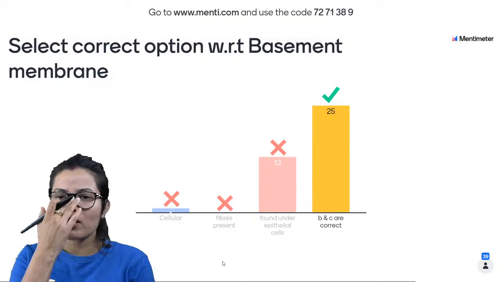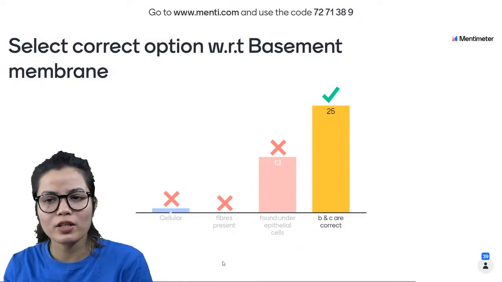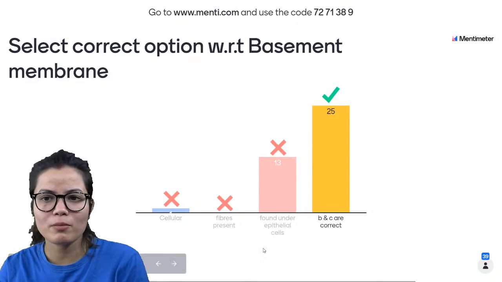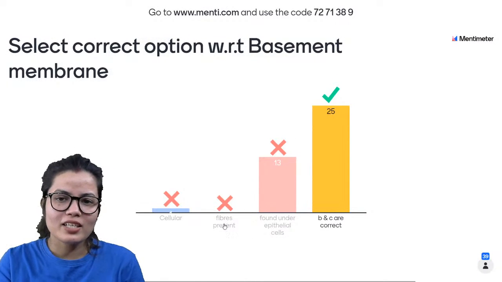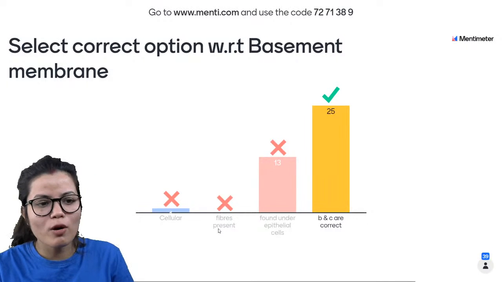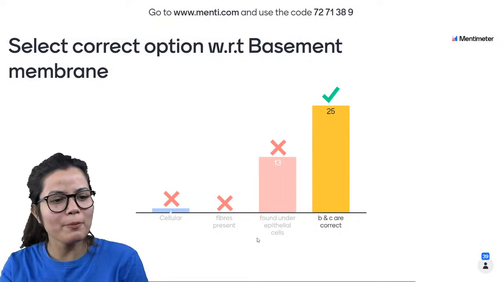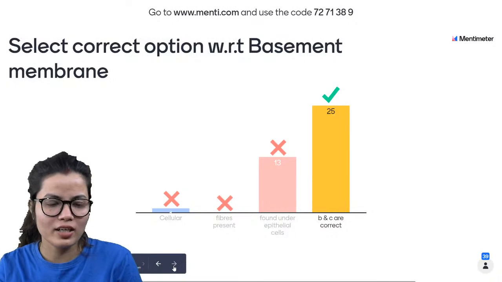This basement membrane is made up of collagen fiber. So the correct answer here is that it is made up of fibers, and the epithelial cells lie on top of them.